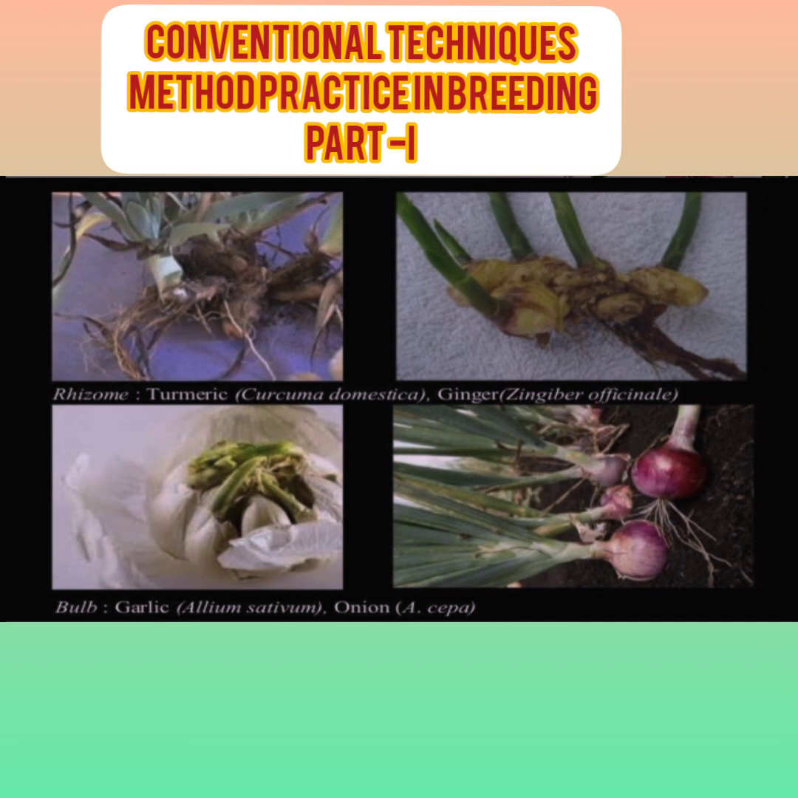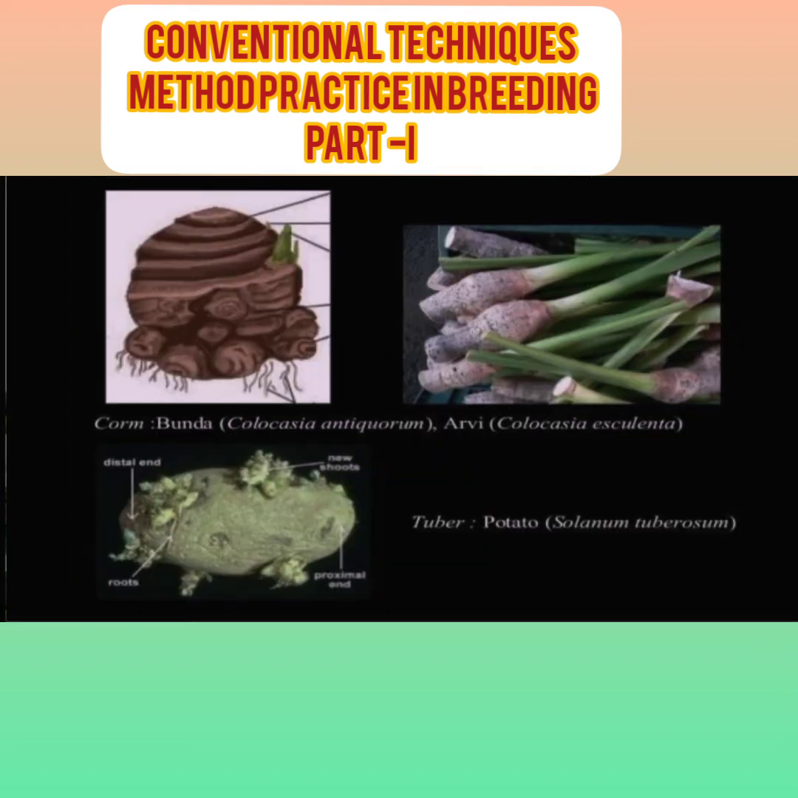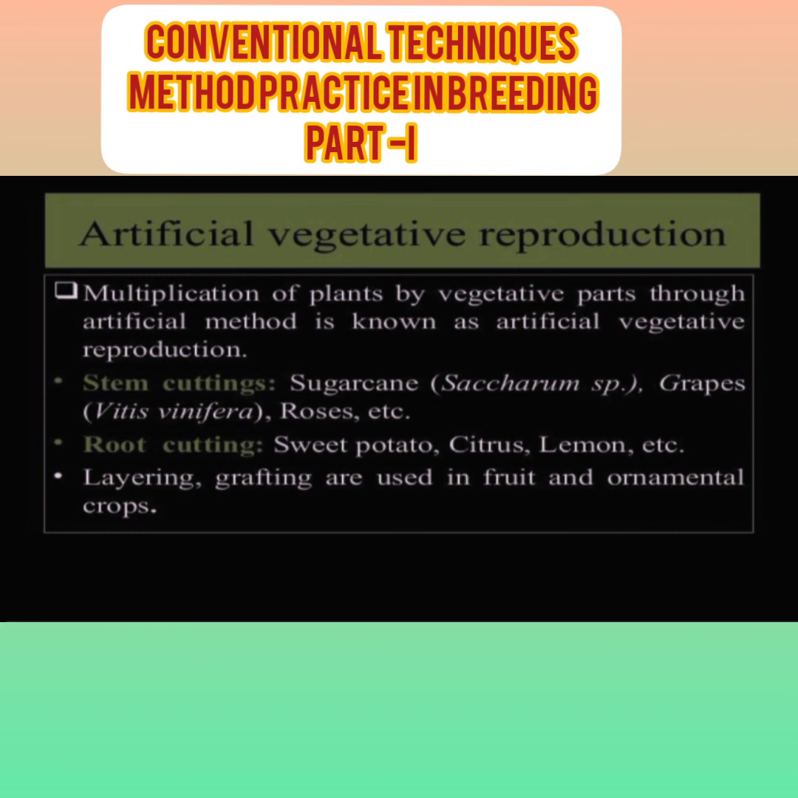In the first figure, a rhizome of turmeric, then in the second figure, ginger rhizome, third figure, bulb. There are bulbs of Allium sativum, garlic, and onion. With their help we can develop their plants. Then corm: with the help of a corm we can develop a new plant. Tuber: potato, arvi, Colocasia esculenta. These are the plants that can be developed. These are the natural vegetative methods of developing a clone plant.